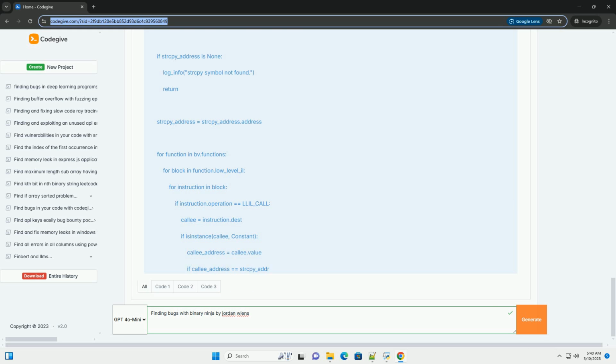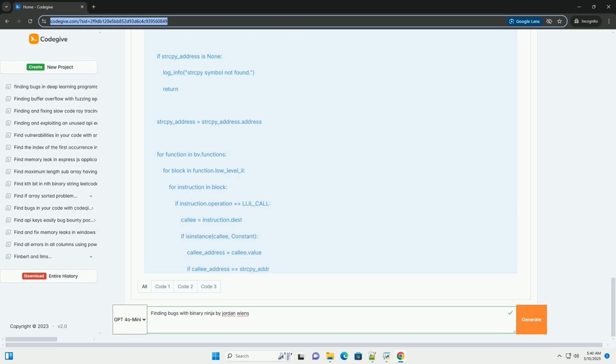Automated analysis with scripts: leverage Binary Ninja's Python API to automate the process of searching for these patterns, highlighting potential areas of concern. Hybrid analysis combines static analysis, analyzing the code without running it, with dynamic analysis, running the program with specific inputs, to gain a more complete understanding of its behavior.